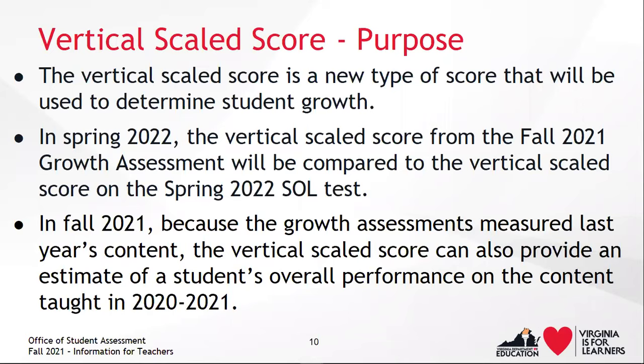Since the fall 2021 growth assessments measured last year's content, the vertical scaled score can also provide another estimate of a student's overall performance on the content taught last year. Gaining an understanding of student knowledge on last year's content will assist teachers in planning for appropriate supports for students as they learn this year's content.